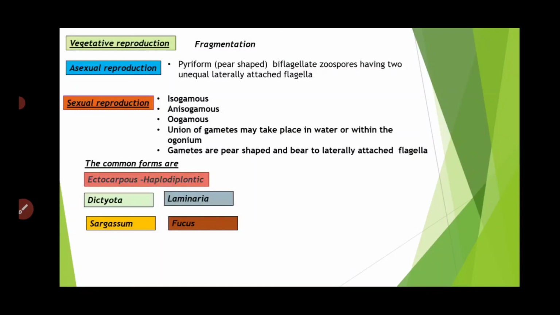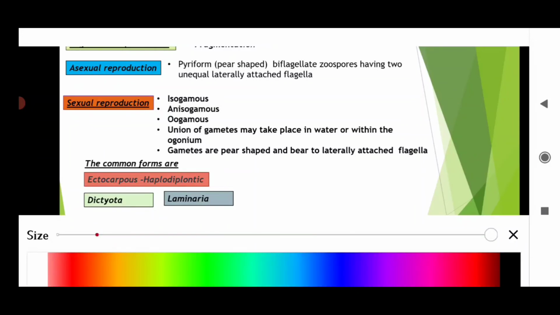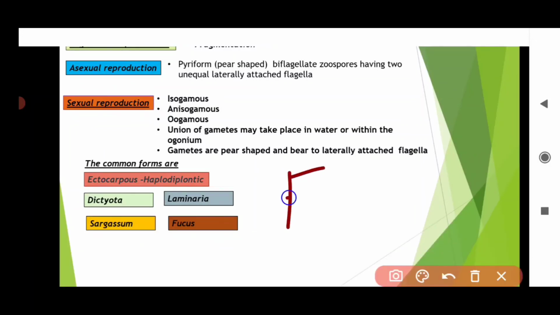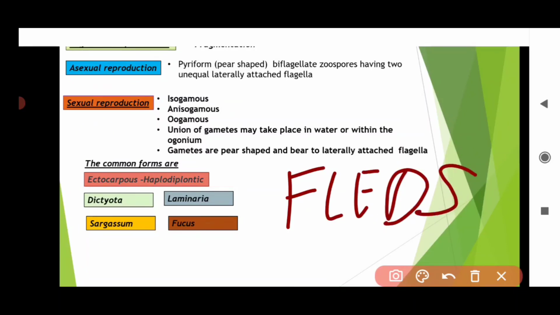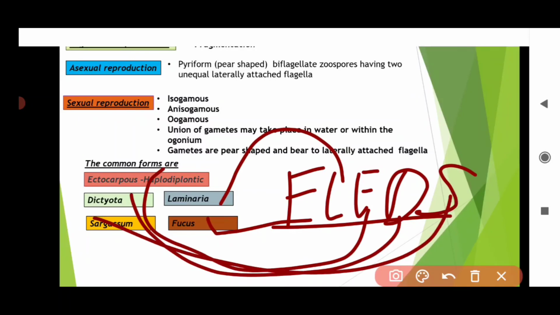For brown algae you have to remember one trick called FLEDS. This is a very useful trick. You will remember all the examples of your brown algae. F for Fucus, it's very important. L for Laminaria. E for Ectocarpus. D for Dictyota. S for Sargassum.